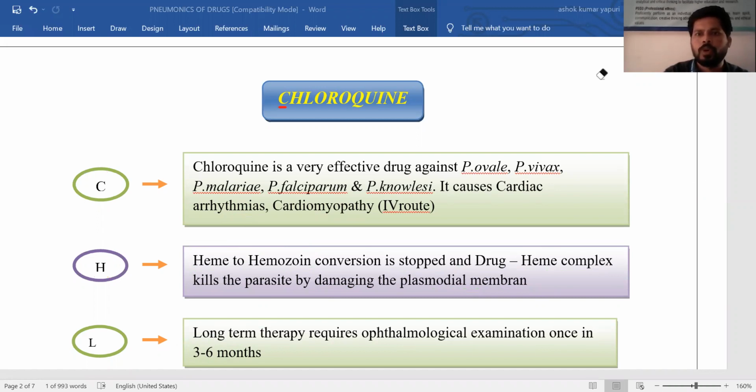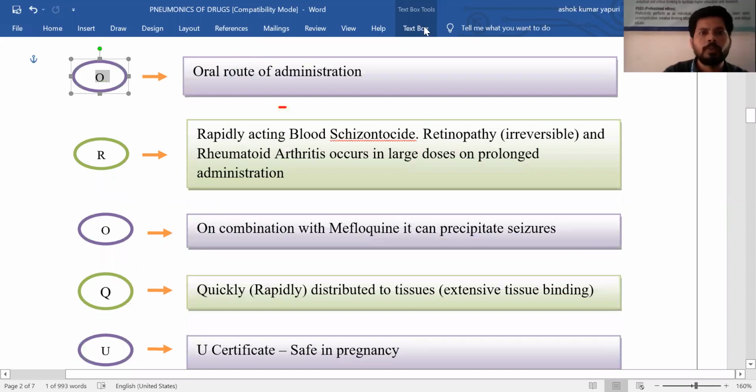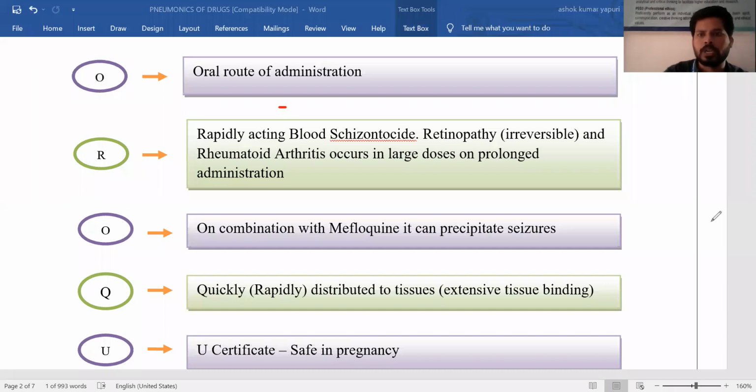After completion of letter C, letter H, and letter L, the next letter is O. Regarding O, the single point is that the route of administration is the oral route. So O means oral route of administration.